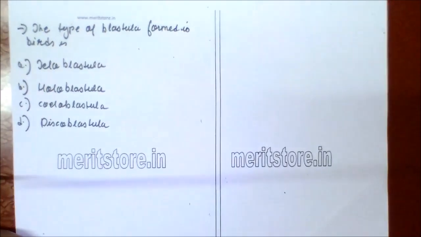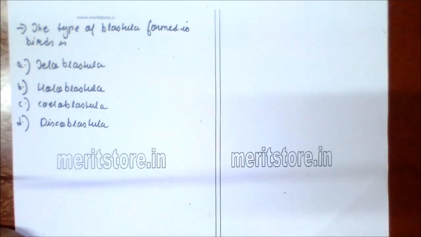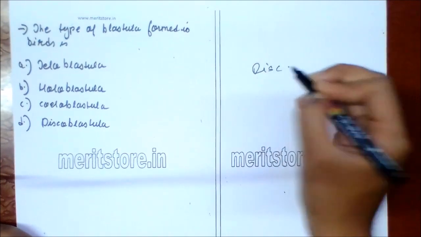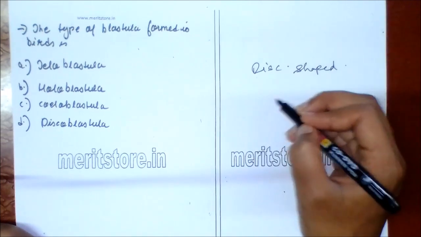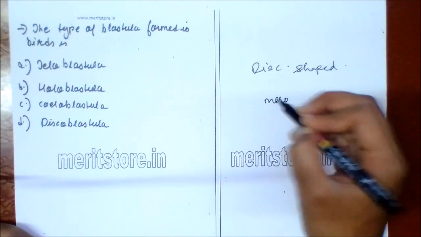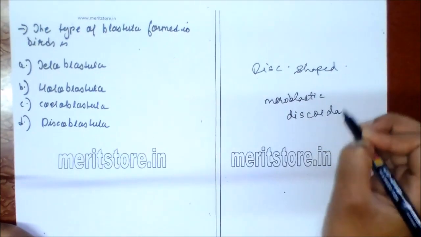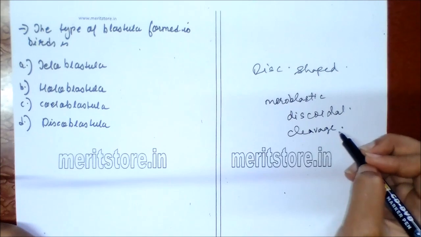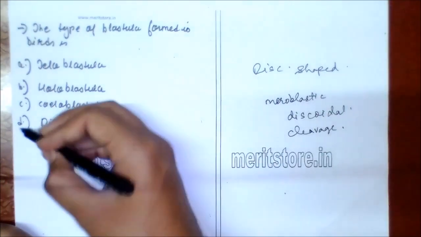Type of blastula formed in birds is A. teloblastula, B. holoblastula, C. coeloblastula, D. discoblastula. Discoblastula is a disc shaped blastula, as the name goes, which is formed by meroblastic discoidal cleavage of the zygote. This is seen in fishes, reptiles, birds, and egg-laying mammals. So option D is the correct answer.